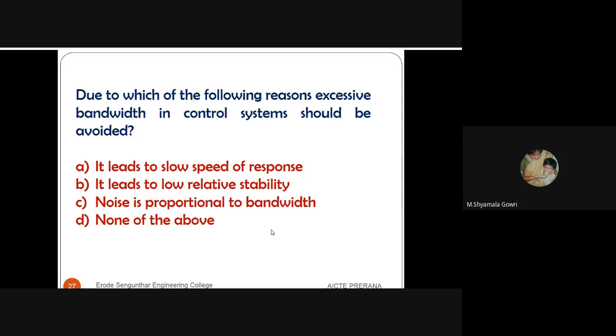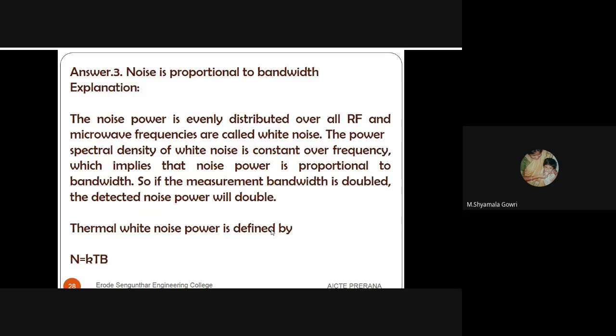Next question. Due to which of the following reasons should excessive bandwidth in a control system be avoided? The options are: A, it leads to slow speed of response. Option B, it leads to low relative stability. Option C, noise is proportional to bandwidth. Option D, none of the above. The answer is noise is proportional to bandwidth. Whenever the bandwidth increases, the noise also increases, so the bandwidth should be limited.